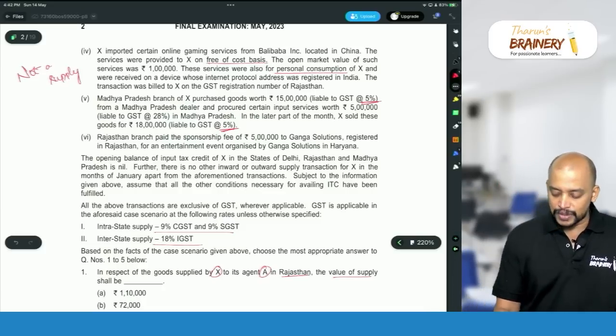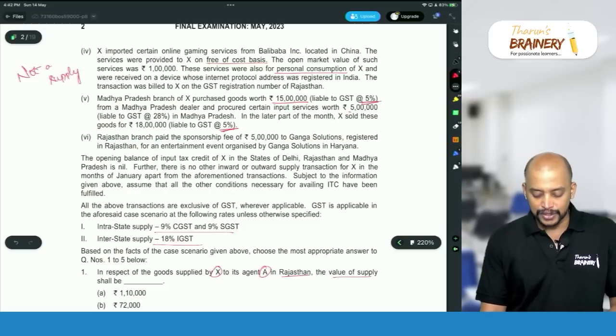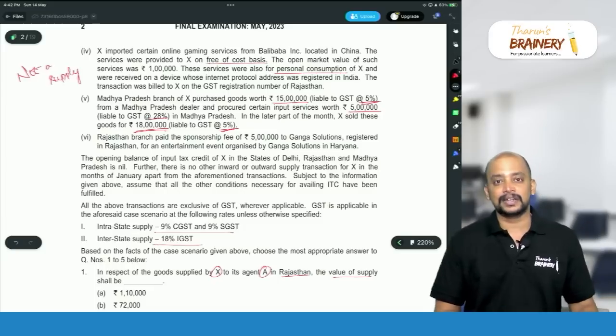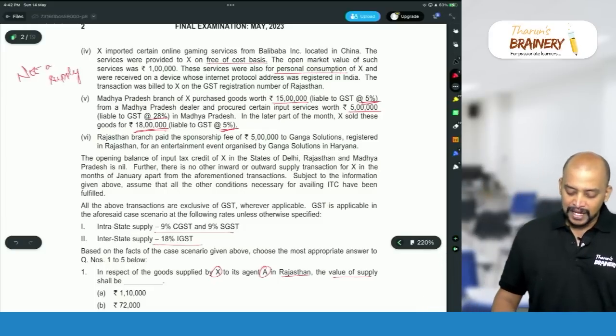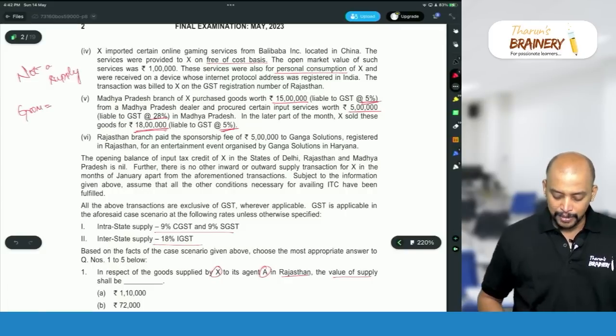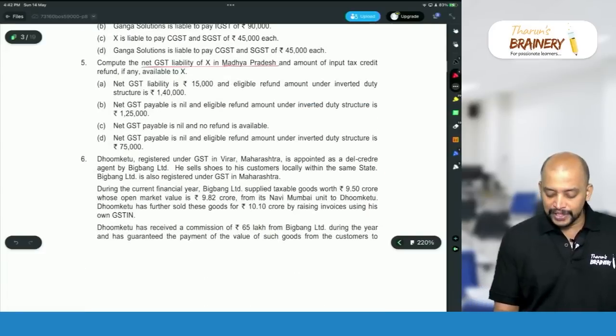So purchased goods worth rupees 15 lakhs at 5%, services also received 5 lakhs at 28%, and outward supply at 18%. Because there is one MCQ related to this, the 5th MCQ, compute the net GST liability of X in Madhya Pradesh.